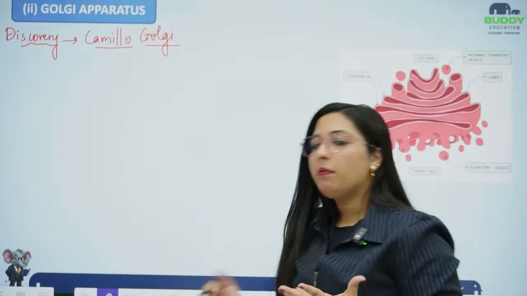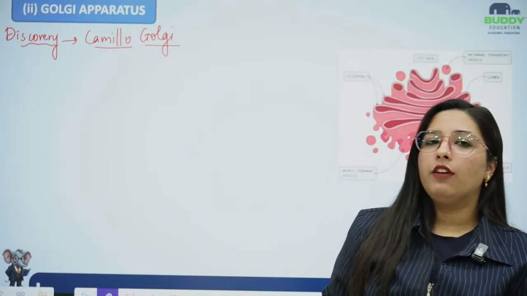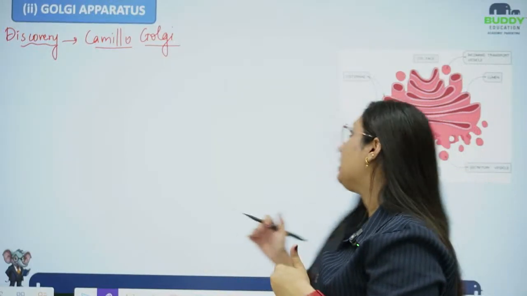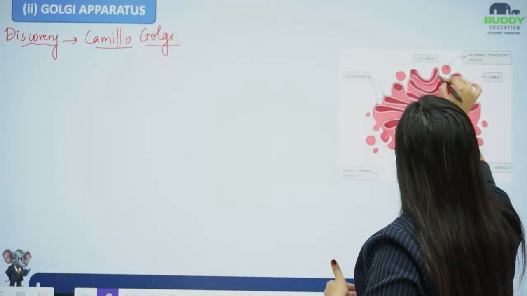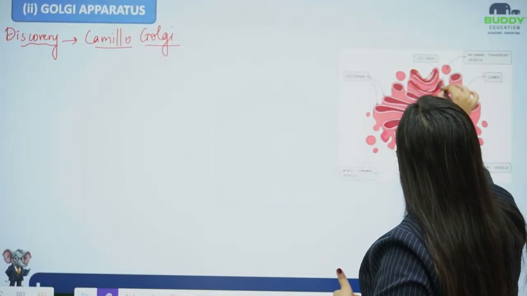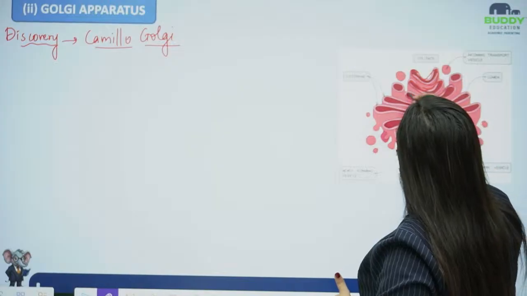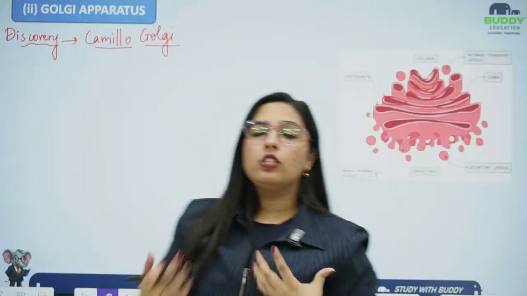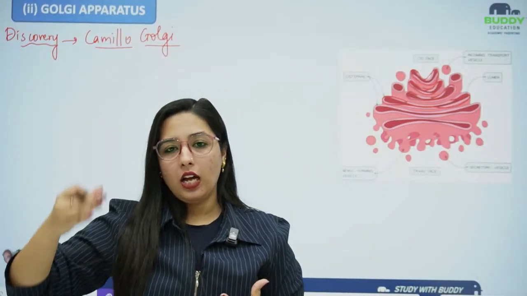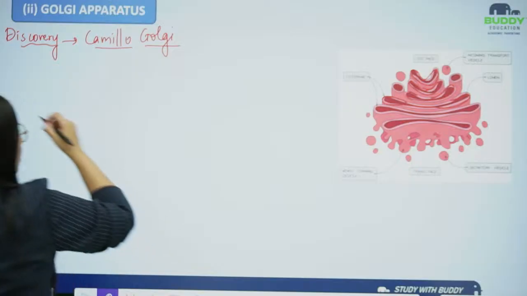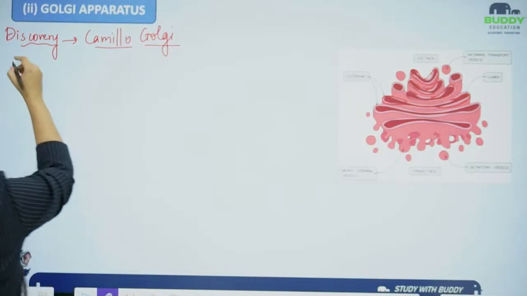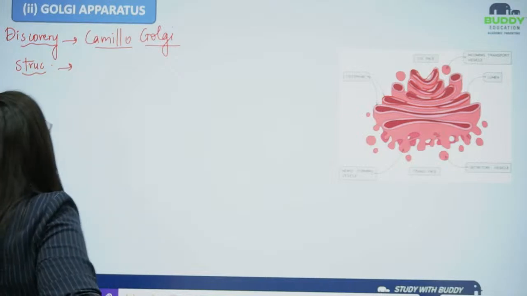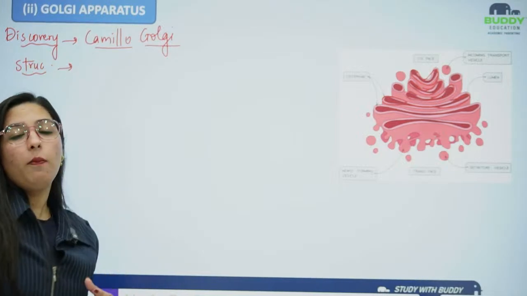Okay. Talking about the structure of the Golgi apparatus, it is basically a network of tube-like structures which are stacked one upon the other. As you can see, this is one tube, this is another tube, this is another tube, and this is another tube. So basically these tubes are stacked one upon the other.